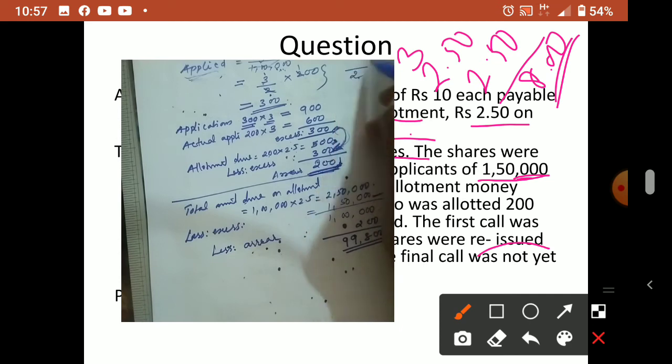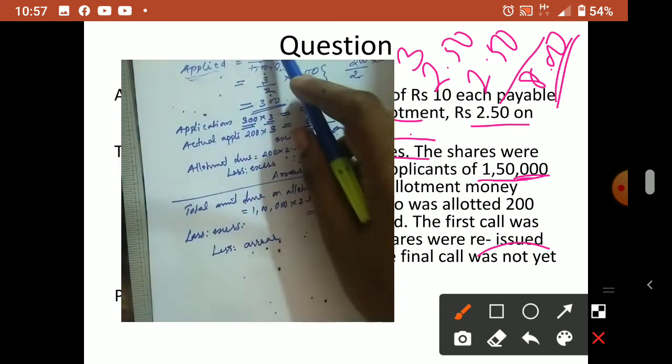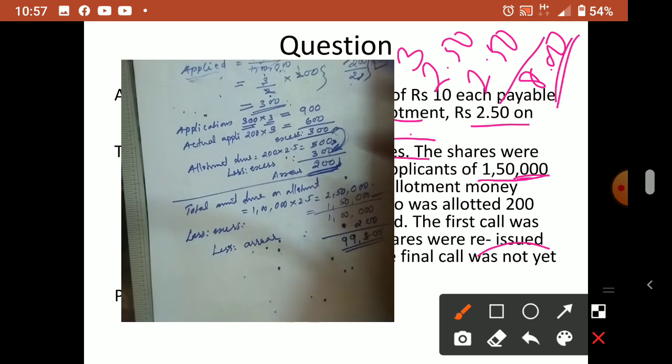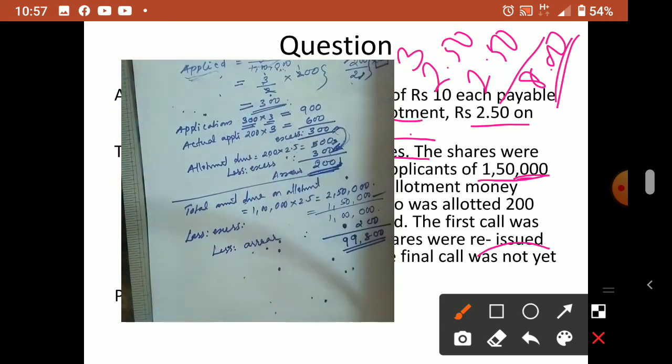So 2 is 200, then 3 is what? 300. Understood? So 2 represents 1 lakh, and 3 represents 1,50,000. This 3 represents the applied portion and 2 represents the allotted portion. So that way we work out the applied number of shares.